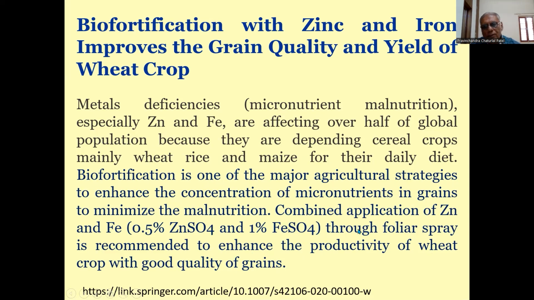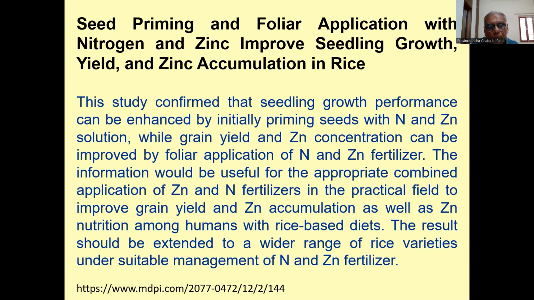So when we combine foliar application of 0.5% zinc sulfate and 1% ferrous sulfate, then it enhances the productivity of wheat crop with good quality of grain. So the iron and zinc is also increasing in wheat grains. So it is better for health.